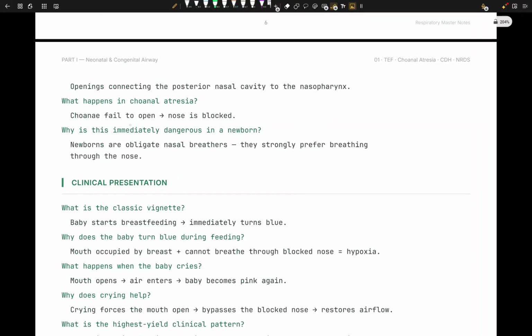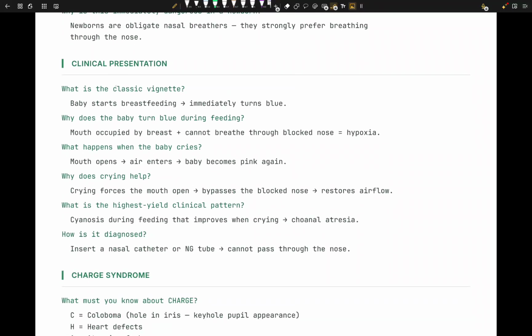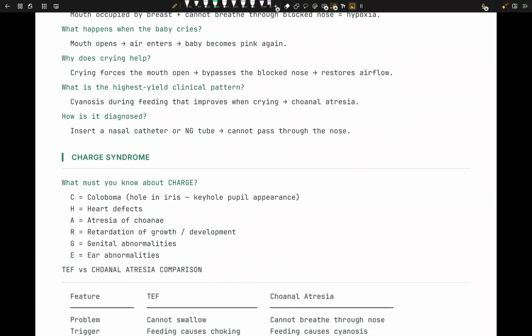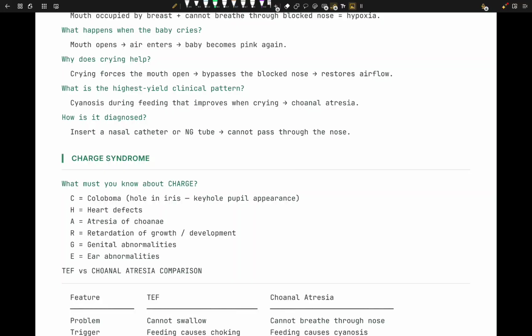And why is this immediately dangerous in a newborn? Because newborns are obligate nasal breathers. They strongly prefer nasal breathing because they have a huge tongue. What's the clinical presentation? Clinically, the baby starts to breastfeed, right? Immediately turns blue. Now, why does the baby turn blue during the feeding? Because the mouth is occupied by the breast, the baby cannot breathe through the blocked nose, and then hypoxia. What happens when the baby cries? When the baby cries, the mouth opens, air enters, and the baby becomes pink again. Why does crying help? Because crying forces the mouth to open, bypasses the blocked nose, and restores airflow.